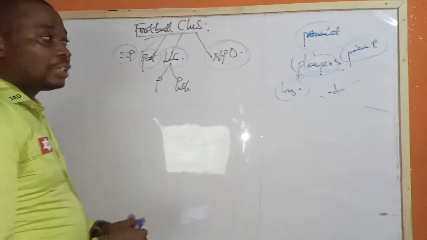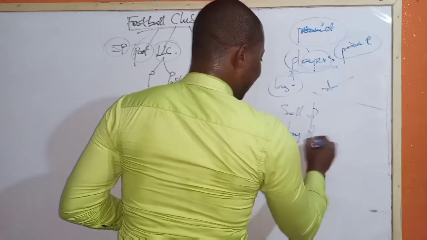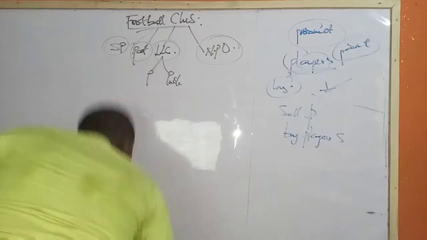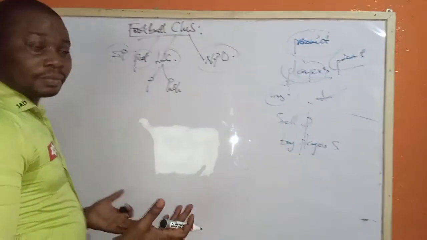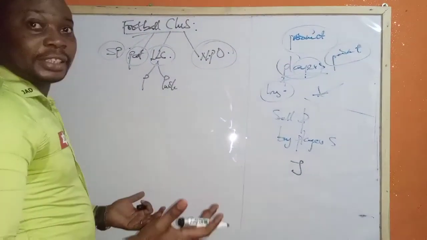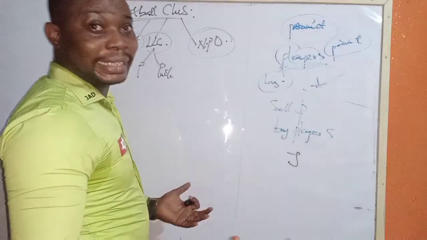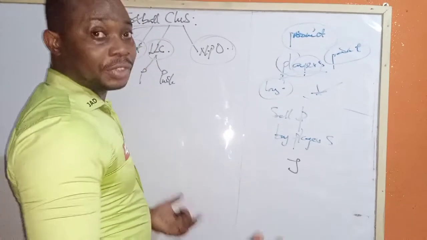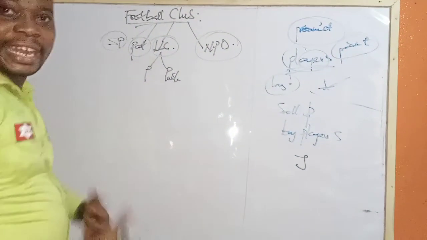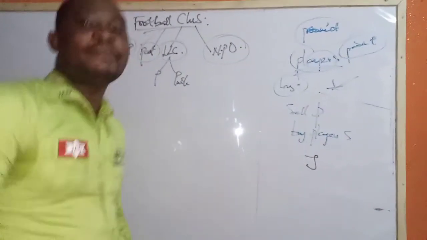And then aside from that, they sell players, they buy players. If they sell players and buy players, it also means they can as well sell other things, maybe jerseys. They can sell jerseys to make money. They also sell matches in form of match revenue or match takings. They want to play football on a particular day, what happens? People pay for tickets. They come in to watch live football. They make money there. They can rent out their stadiums if they have one. They can have money from sponsorship. They can have money from donations.